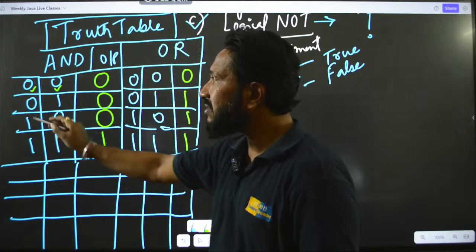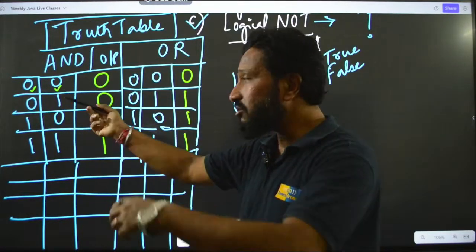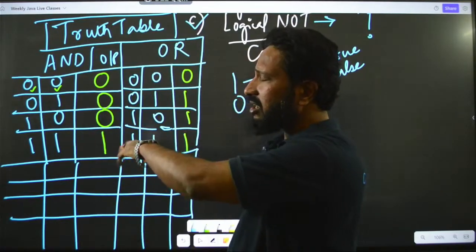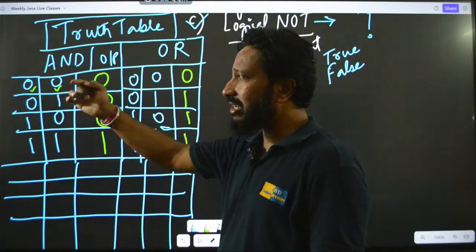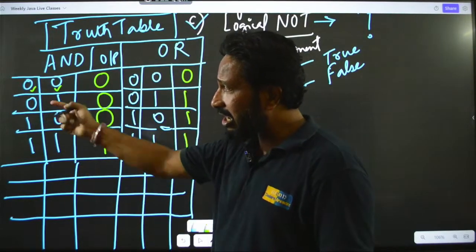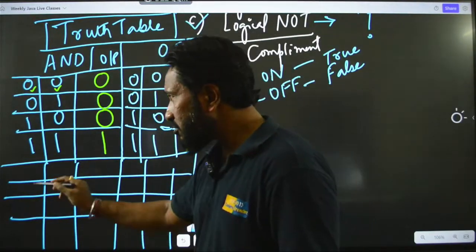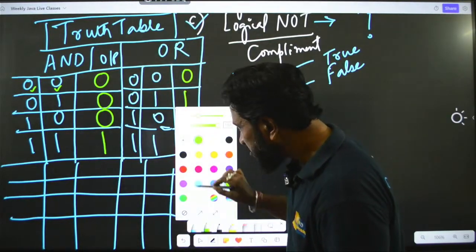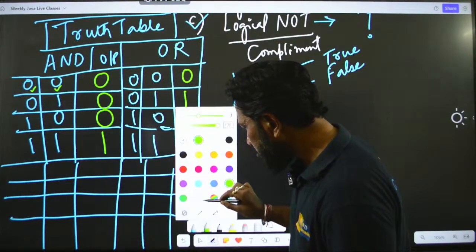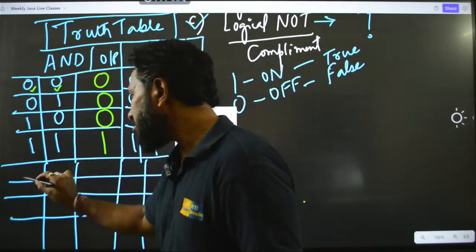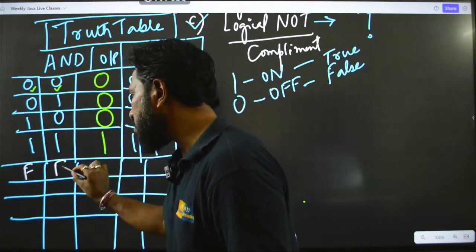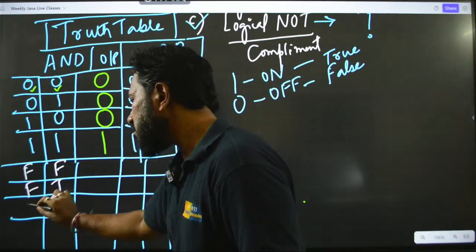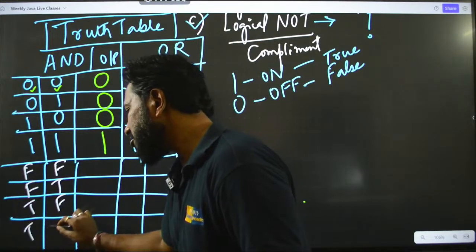Wherever I have written 0, I will write false, and wherever it is 1, I will write true. So, that same truth table can be written something like this: false, false, false, true, true, false, true and true.